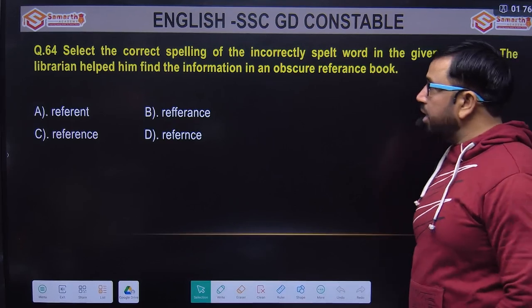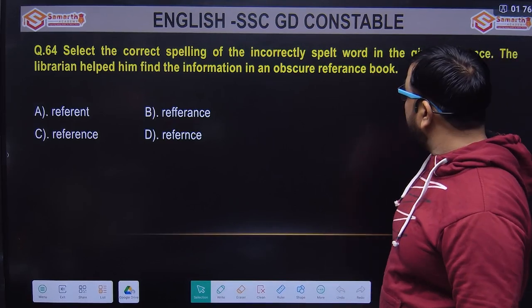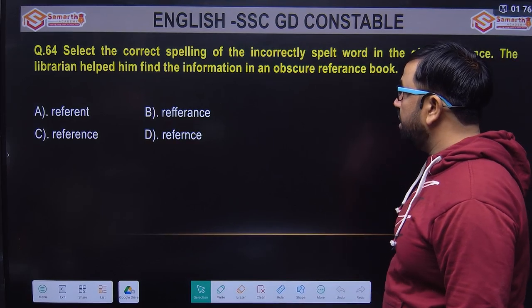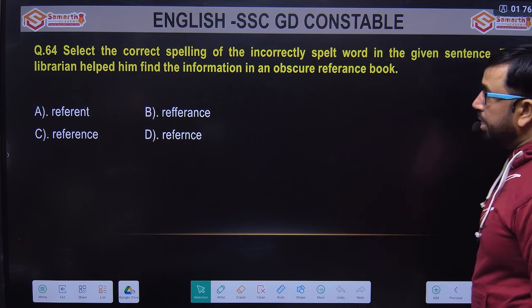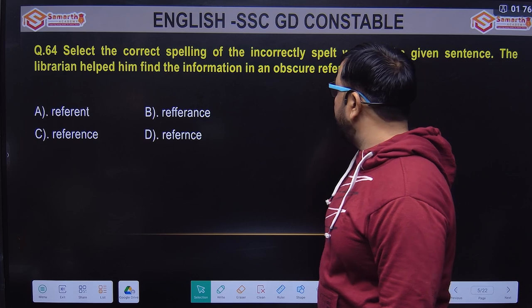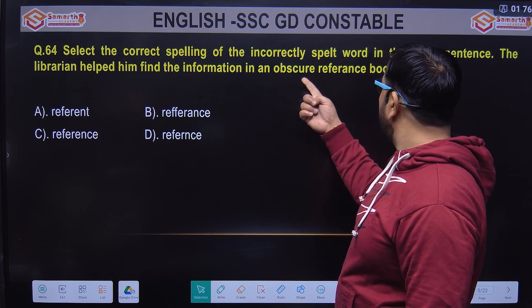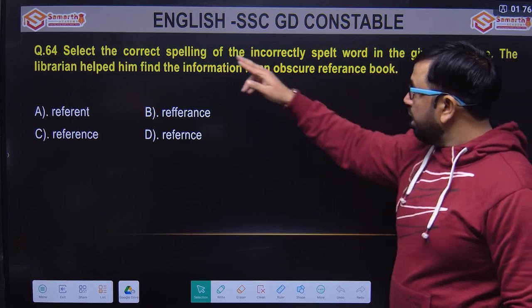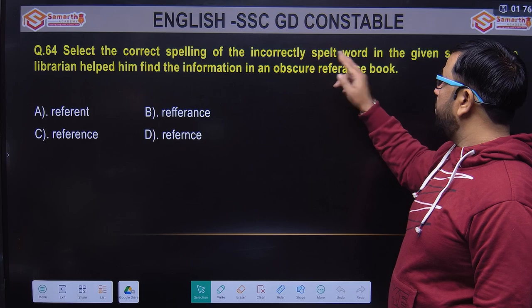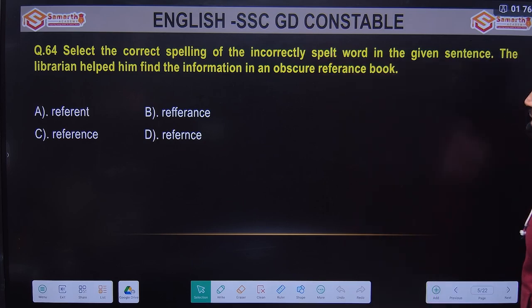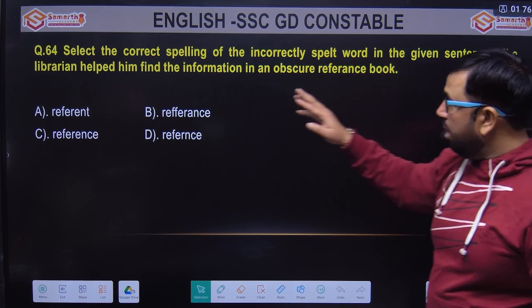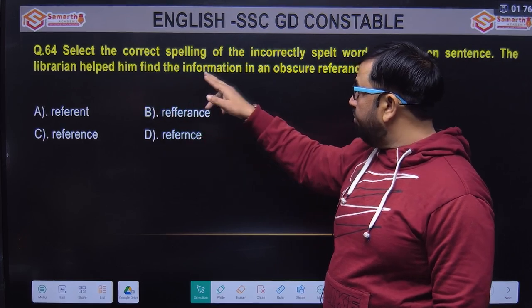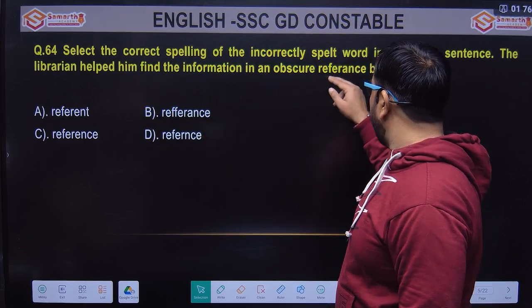Next one is: select the correct spelling of the incorrectly spelled word in the given sentence. The question is, the librarian helped him find the information in an obscure reference book. Okay, all right. So we have to find which one is the incorrectly spelled word. The librarian helped him find the information in an obscure reference book.